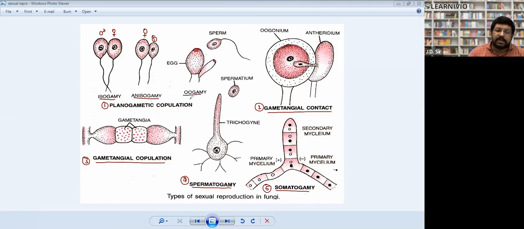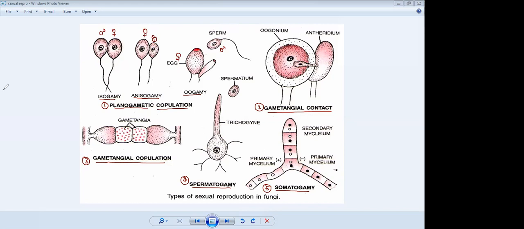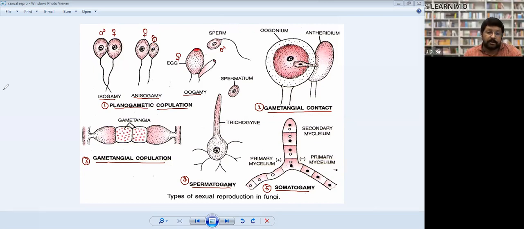So planogametic copulation is divided into three categories: isogamy, where gametes are the same type; anisogamy, where male and female are different; and oogamy. In oogamy, the female gamete or egg is very large and non-motile, and the male gamete or sperm is smaller and motile. So planogametic copulation is of three types: isogamy, anisogamy, and oogamy. Is that clear?